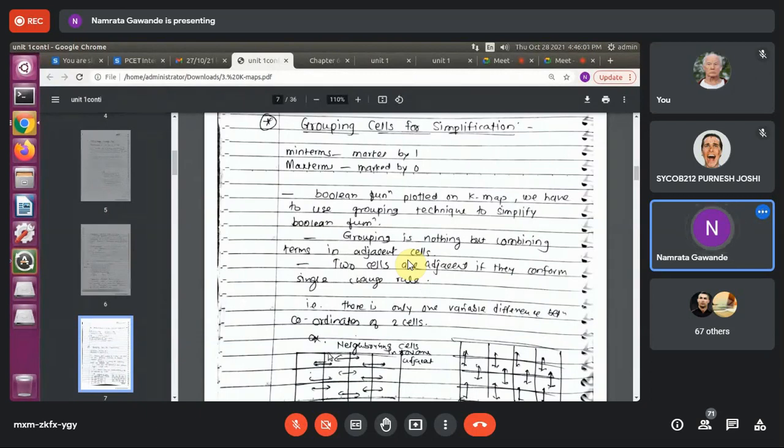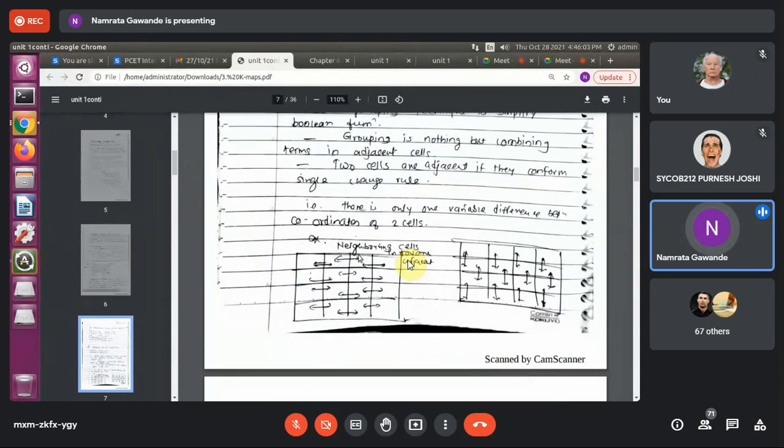We have seen 00, 01, 11 and 10, right? As we have seen the structure of the K-map, based on that adjacency only. If there is only one variable difference in the coordinates of two cells, then only we can form a grouping. So here you can see, this is just a structure.